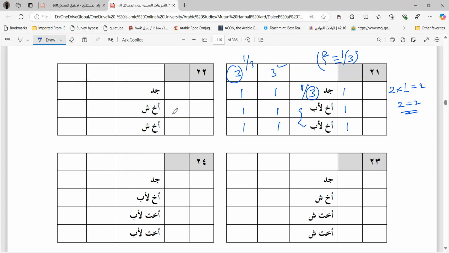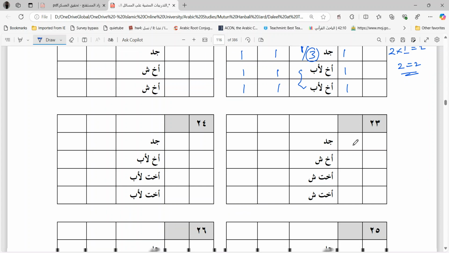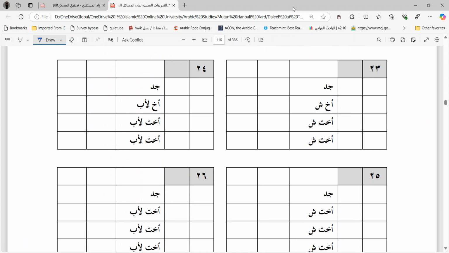Number 22 is same. Only you have shaqiq instead of liyab. 23 you have grandfather, real brother and two real sisters. So here grandfather is 2, brother is 2, these two sisters are 1 1 each. Now 2 times of the grandfather count, which is 2, is 4, and they are also 2 plus 1 plus 1, 4. 4 is equal to 4. So here also, whether you give him by mukasma or you give him 1 by 3, the answer is same. So grandfather in both the cases, the share of grandfather is going to be 1 by 3.